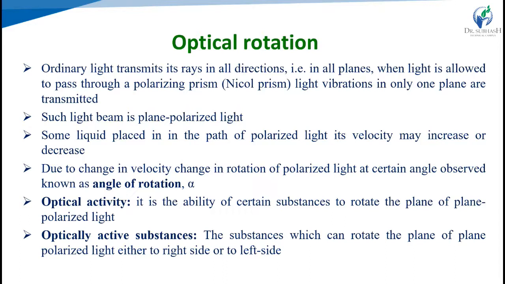A dextrorotatory, or right-handed, substance rotates the plane of polarization towards the right, the clockwise direction, and we give it a positive sign. A levorotatory, or left-handed, substance rotates the plane towards the left, the anti-clockwise direction, and we use the negative sign. The optical rotation is expressed in angular degrees.